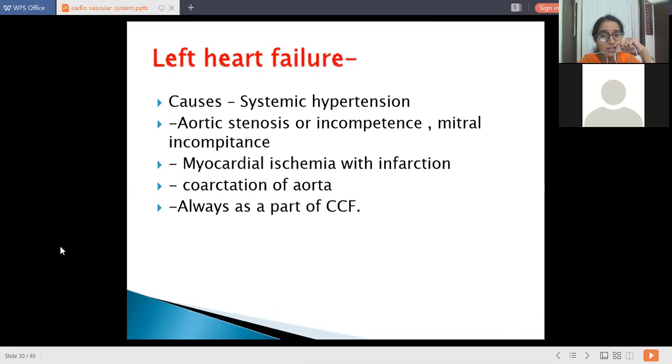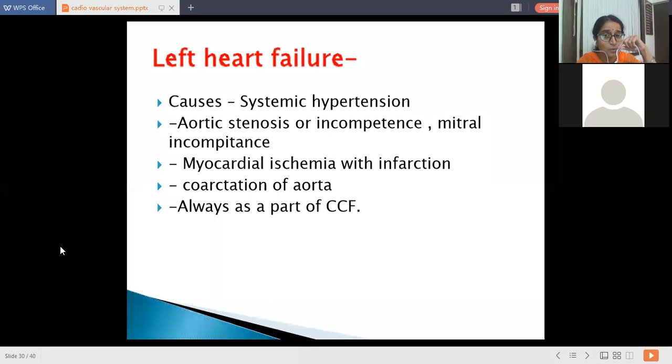Then myocardial ischemia with infarction, and coarctation of aorta. We just discussed coarctation of aorta, that is a congenital condition in which the aorta gets constricted. So that condition is called coarctation of aorta. Again, you can go through that particular PPT to find out about coarctation of aorta.